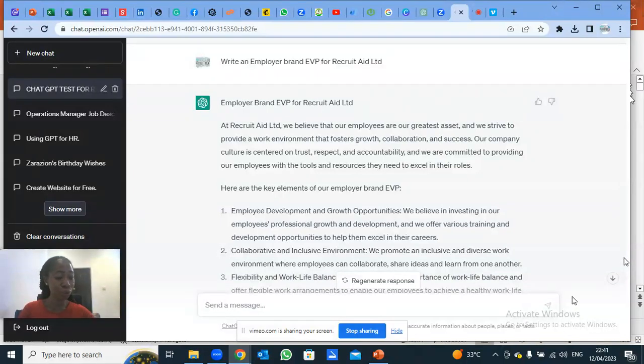Talk to GPT as if you are the one doing the recruitment and you are analyzing the candidates. So put this CV there, analyze this candidate, provide pros and cons of hiring this particular person. Maybe you want to become an HR director and you are in between jobs, applying for an HR director position. So you copy your CV, take it there, analyze the CV, provide pros and cons, 10 pros and cons, or even five, any number that you need, of hiring this person for this position. That's the position you're looking for. This time around, it is HR director, right? GPT is going to tell you.